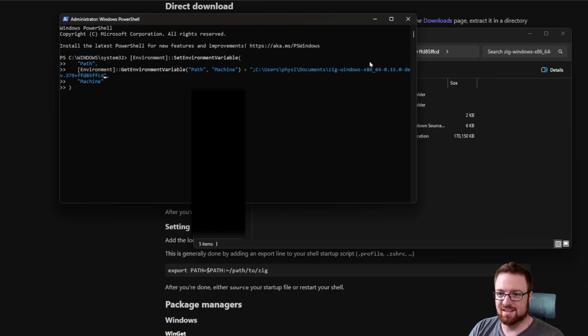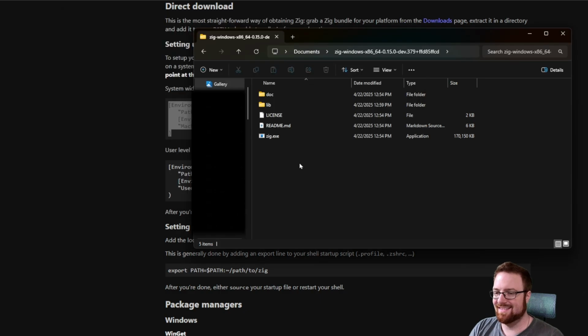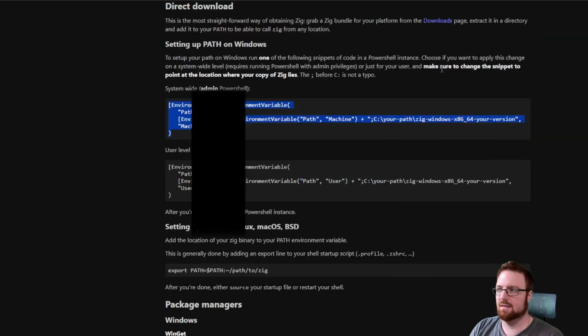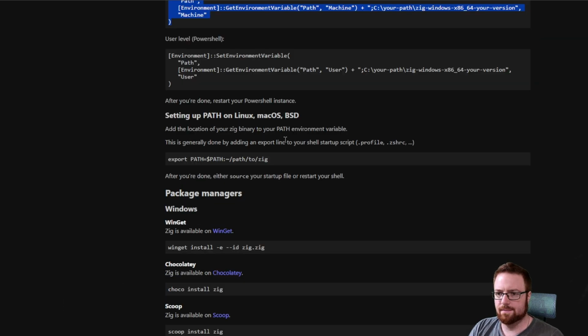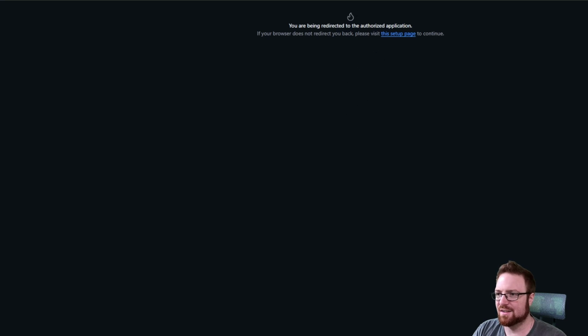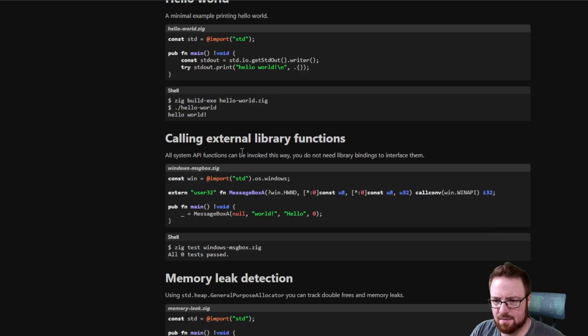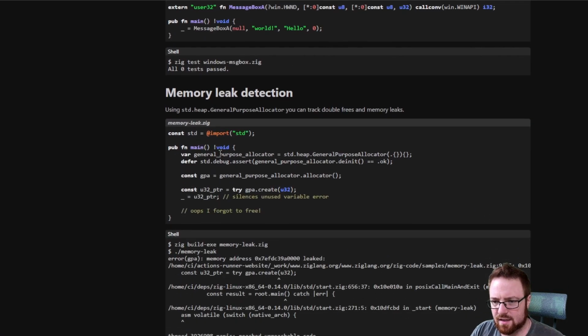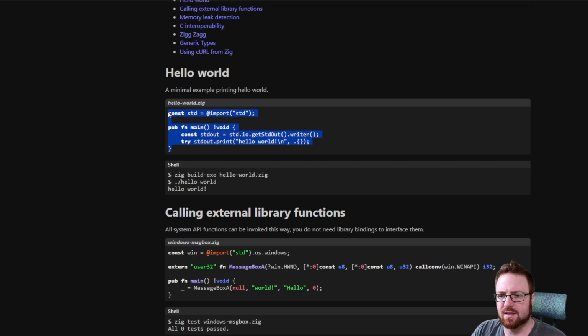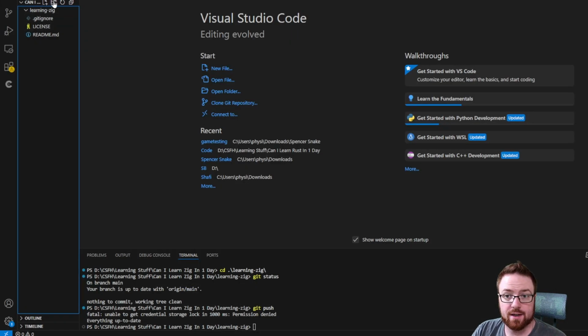I don't know what the machine thing is here. Wow, that was nice. So in theory, it should work now, right? After you're done, restart your PowerShell. Does Zig have like a cargo that I can use to set up a project? It doesn't look like it. Okay, I'm just gonna copy this hello world and we're just gonna see if we can run it.